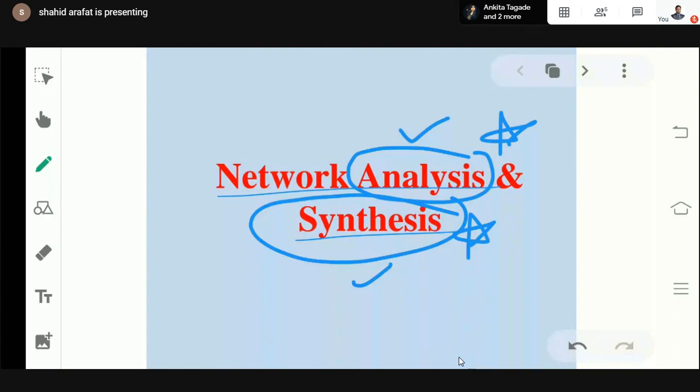Suppose you have a network in which there are multiple series parallel combinations and a 10-volt voltage source is connected across it. And we are going to calculate current through any branch, let's say 2 ohm. Whatever result we get will remain the same no matter whether you are using the KVL method, KCL method, or any kind of theorems, Thevenin's, Norton's, etc. So in an analysis problem, the result will be unique.